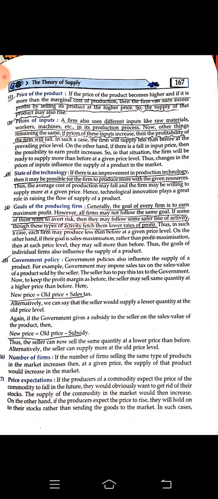For that he will be supplying more. And if the technology they are using is really old and not working efficiently, we will find that it is having an adverse or a negative effect on the producer.